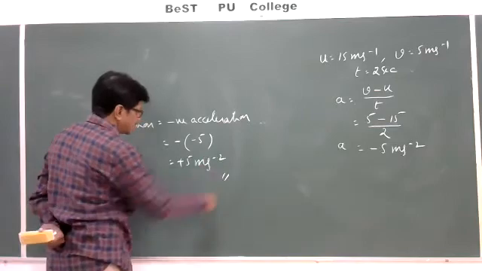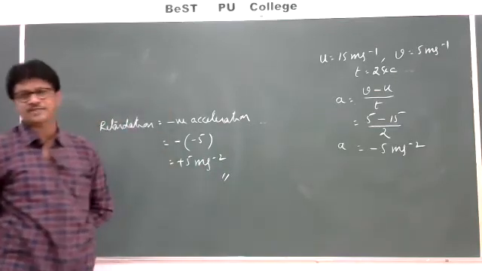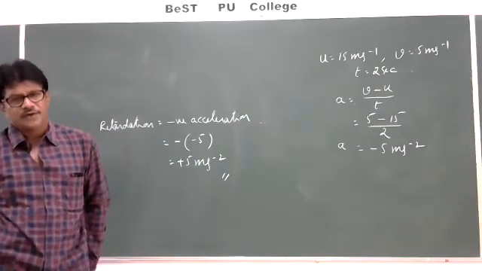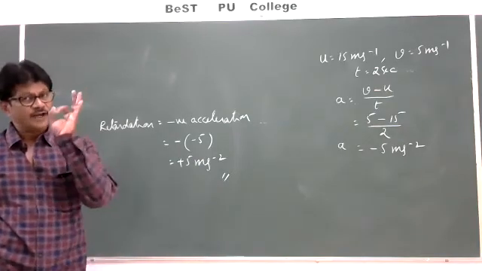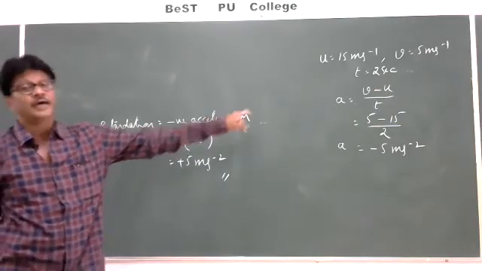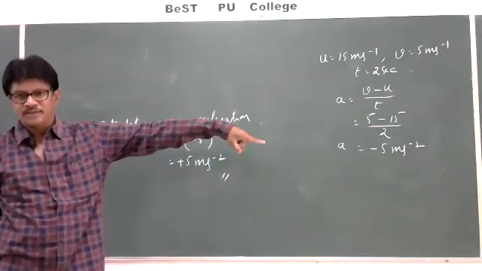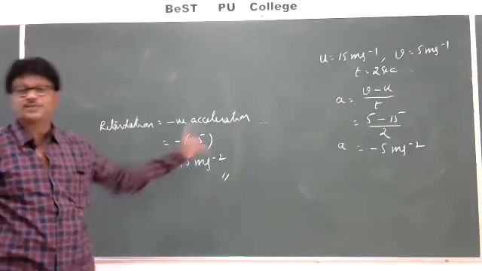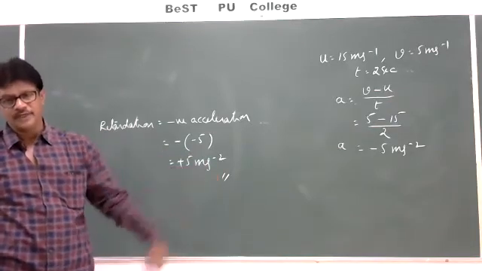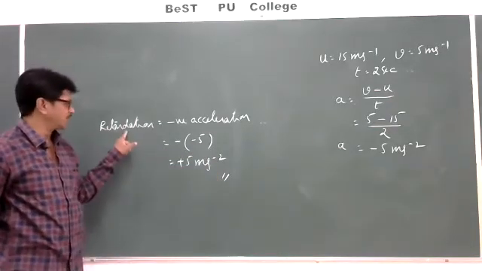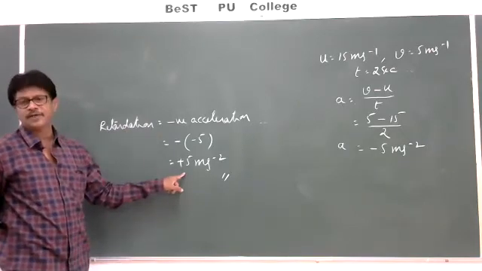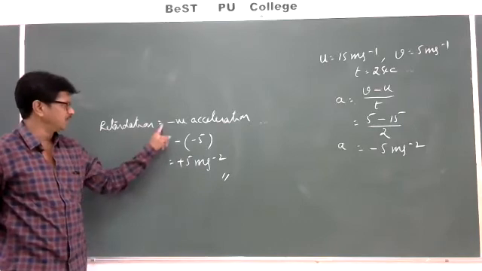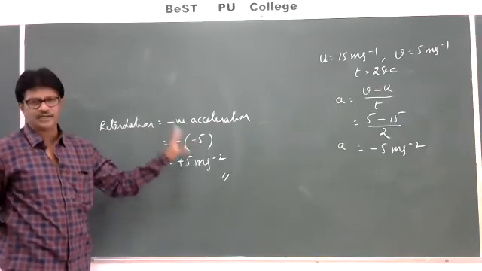So the answer is plus 5 meters per second square will be the retardation. If he asks us to find acceleration, the answer will be minus 5. Since he is asking here the retardation, the answer will be plus 5. If he asks us to find the retardation, the answer will be in plus, because retardation is nothing but the negative acceleration.